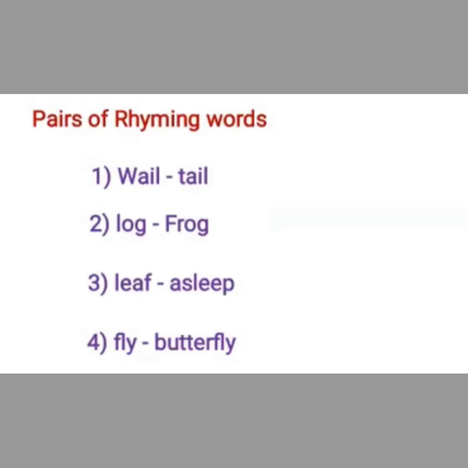Now, next is the pairs of rhyming words from the poem. First one is wail, tail, log, frog, leaf, asleep, fly, butterfly. So these are the 4 pairs of rhyming words from our poem.